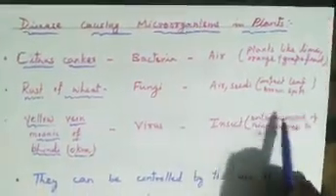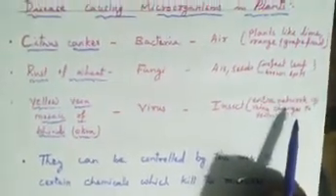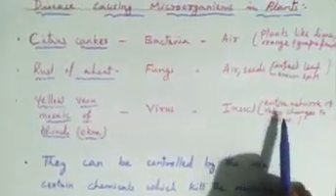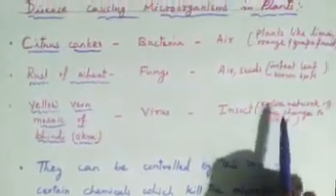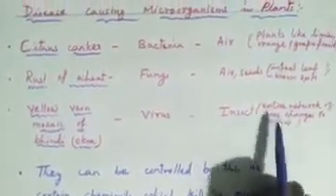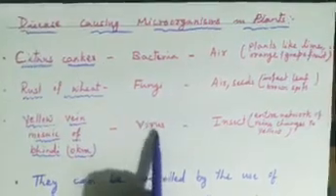That means the entire network of veins on the leaf blade, the lines you can see, changes to yellow color. That green color changes to yellow color. That means it is being infected by a virus.